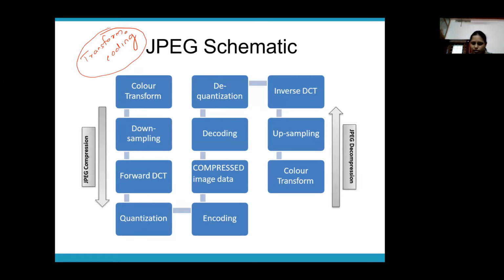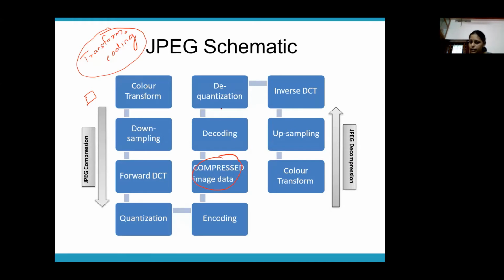You can see two sections. One is the compression part, the other is the decompression part. You have an image which you are trying to store using JPG. You compress and store it, and later when you want to view that image, you decompress it. The steps are color transform, downsampling, forward DCT, where DCT stands for discrete cosine transform, quantization, and encoding. So 1, 2, 3, 4, 5. These are the steps in your compression. Once you perform these 5 steps, you'll get a compressed image.